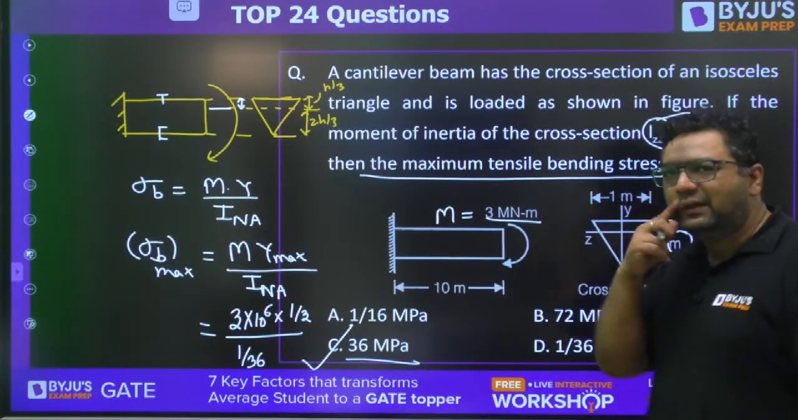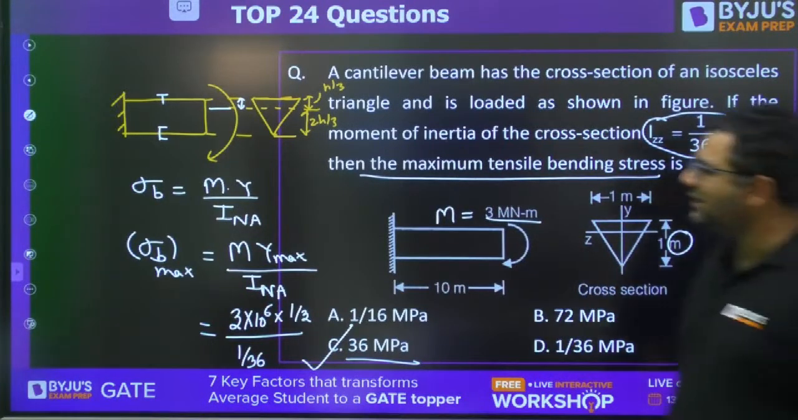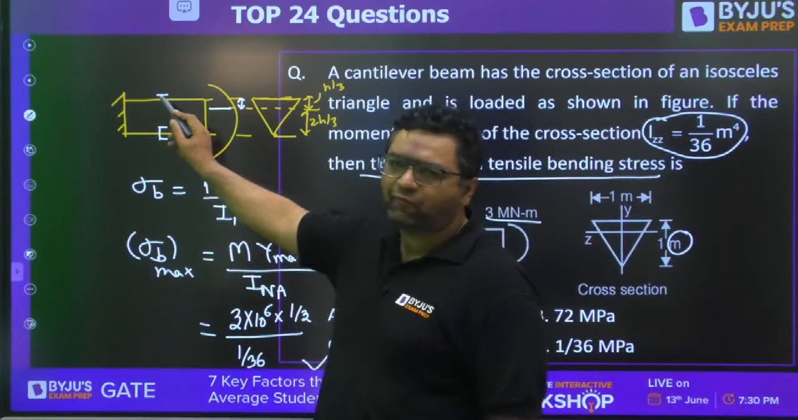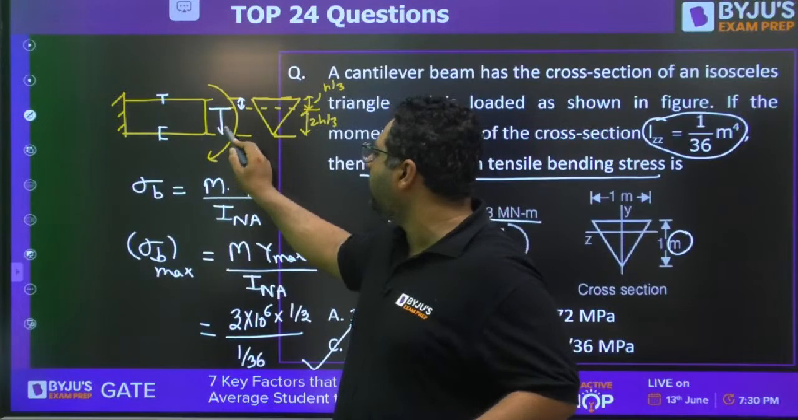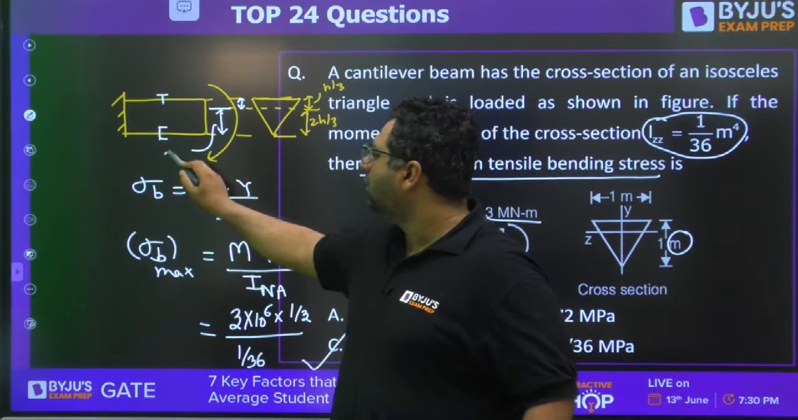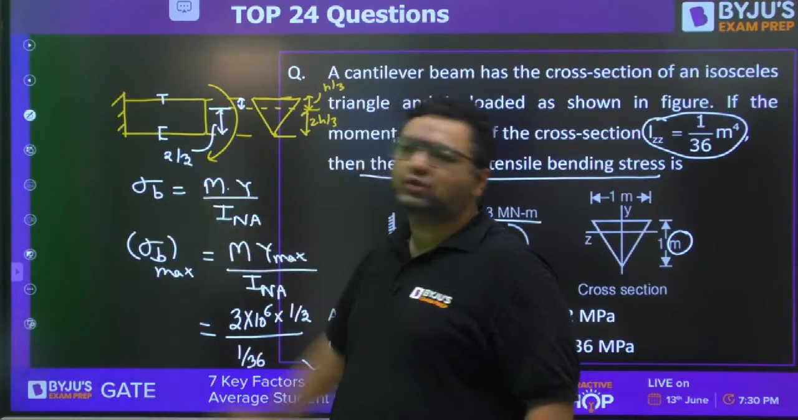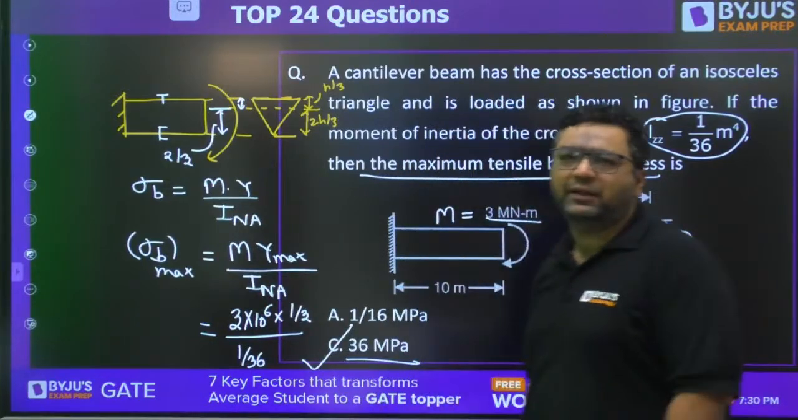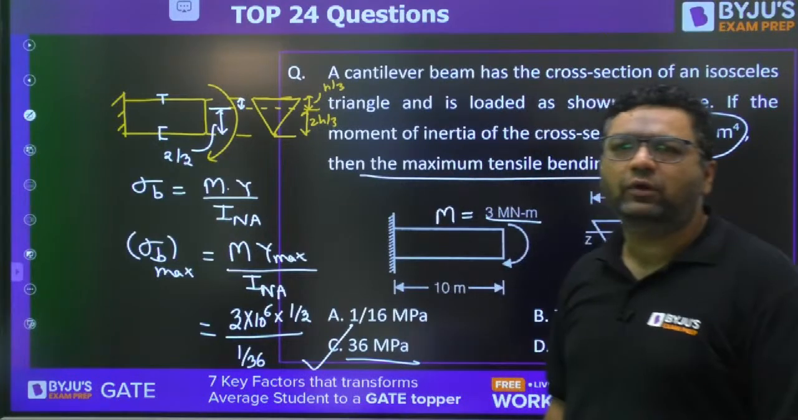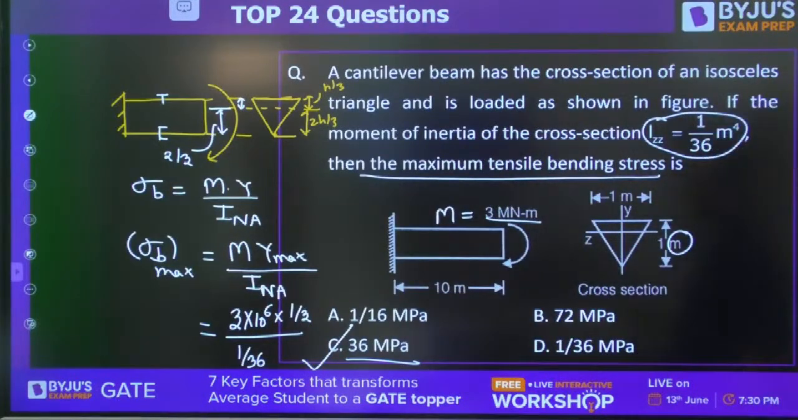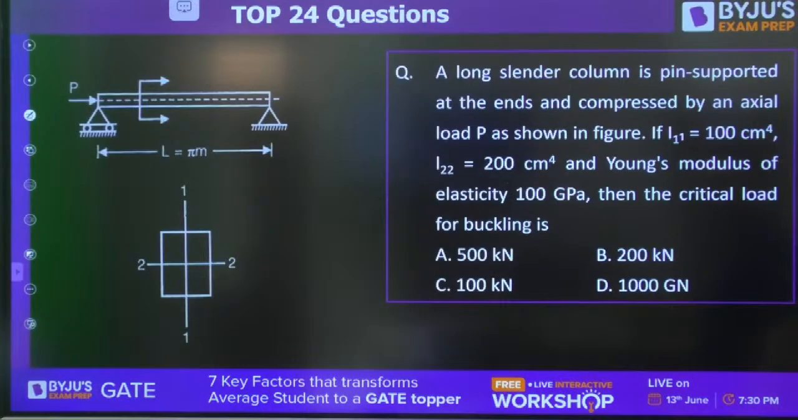Arun, not 2 by 3, we will take 1 by 3 because tensile stresses will be coming on the top fiber. If they would have asked compressive stresses, then we would keep it 2 by 3. So for compressive stresses 2 by 3, for tensile stresses 1 by 3. Very good. Wonderful, Madala.